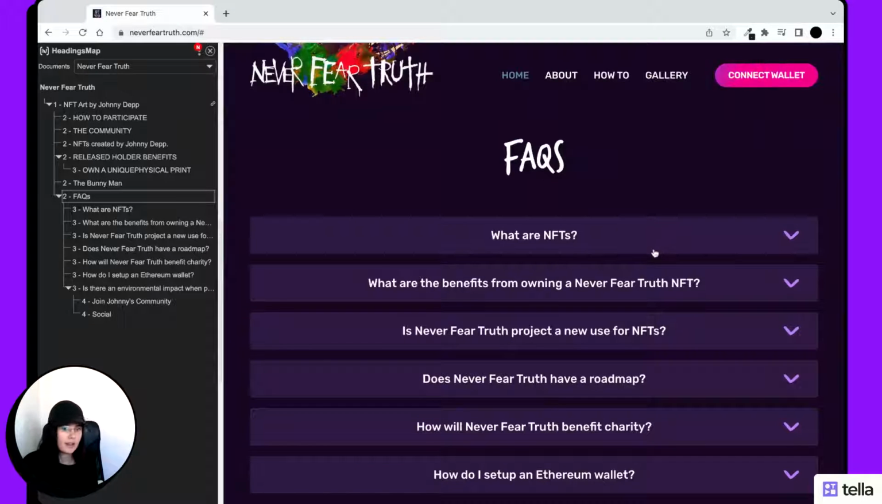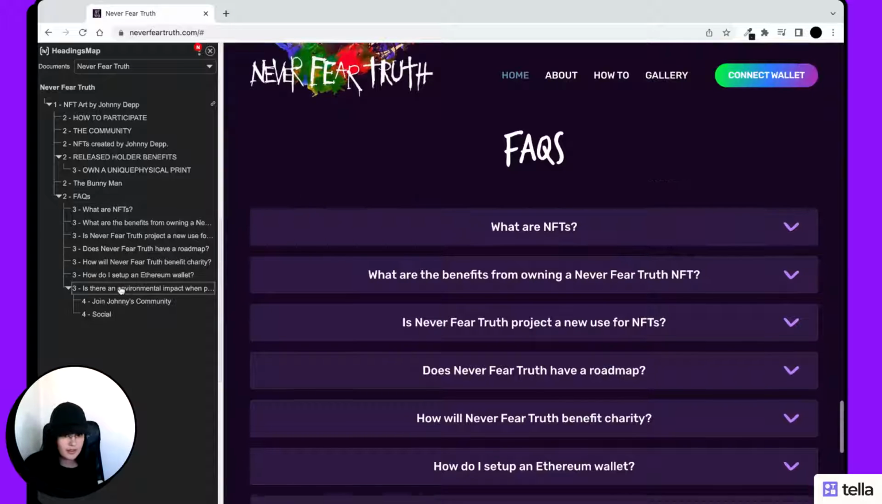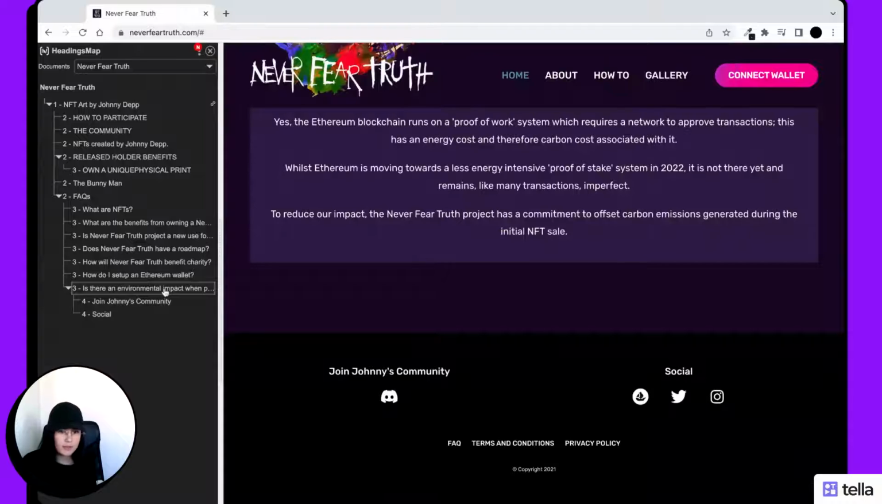Now let's focus on the last question of the FAQ section, which is this one. You may notice that inside this H3, there are two nested headings as H4, which are Join Johnny's community and the social links. If we take a look at the design, we can see that these specific headings are part of the footer and not of the FAQ section. And this might be confusing for people who use a screen reader to navigate web pages.